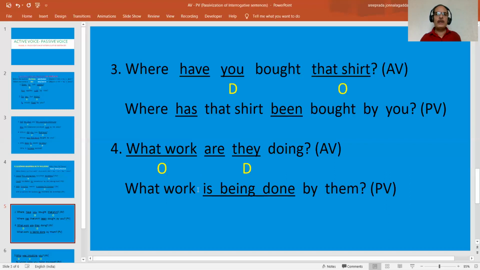So what work is being? Why have we written being here? Because doing is in present continuous form. Are doing is in present continuous form. So what work is being done? Do, V3, done by they, the agent. It comes into the objective case. It is changed into the objective case, them. So what work is being done by them? So this is the way we have to change.